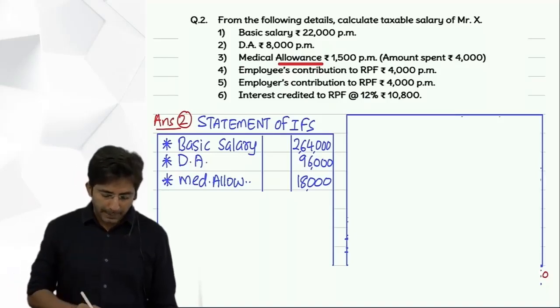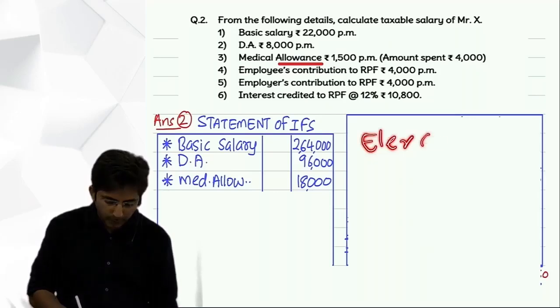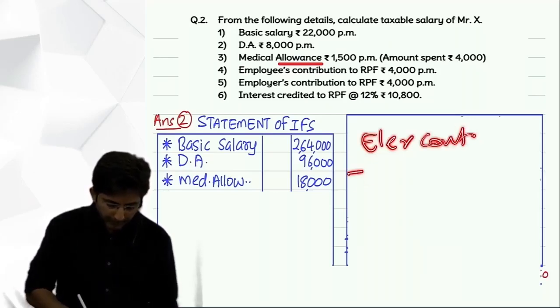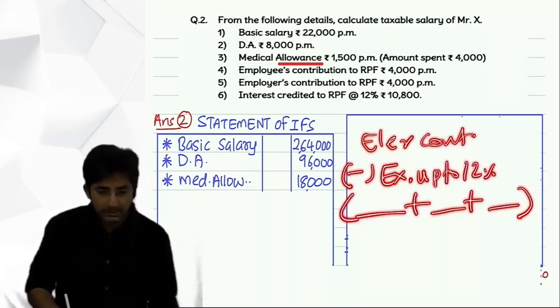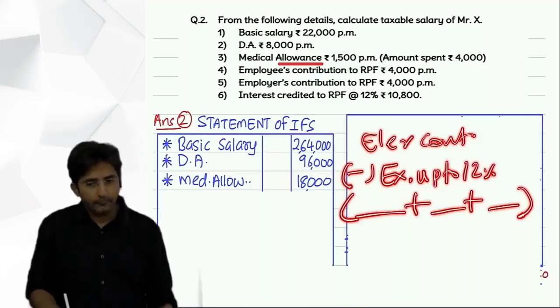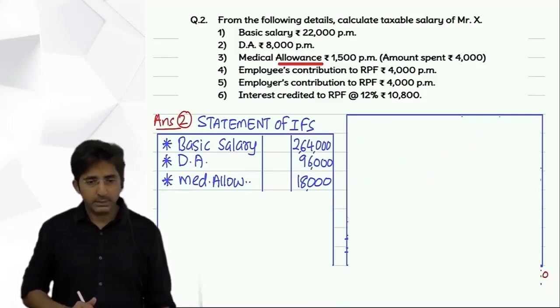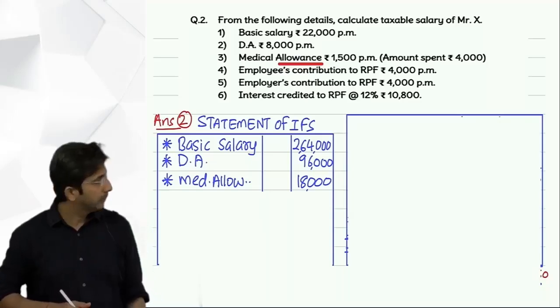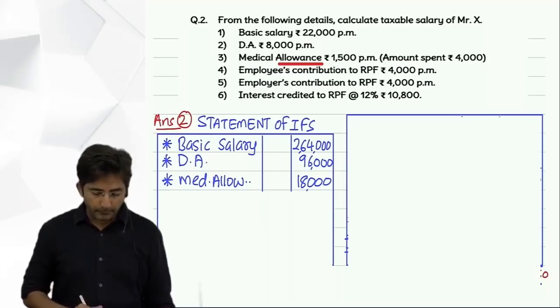So see, I would suggest you do like this. First write employer's contribution. Wait, I want to show, just a moment, look here. Follow this policy, look. Always make 3 dashes like this. And then fill in the blanks. First write employer's contribution to RPF.